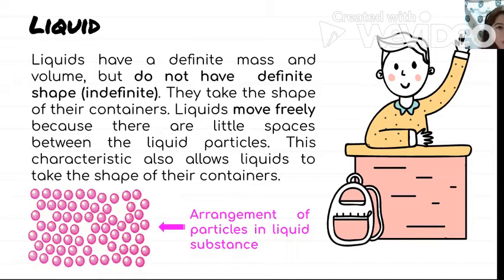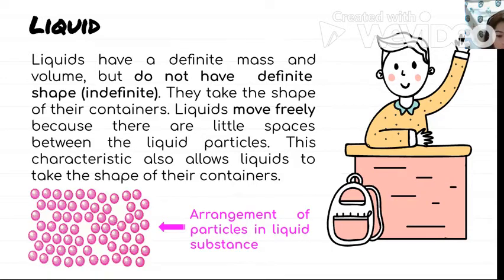Why? Because the particles of a liquid have much more spaces in between them. That's why they can move more than the solid.